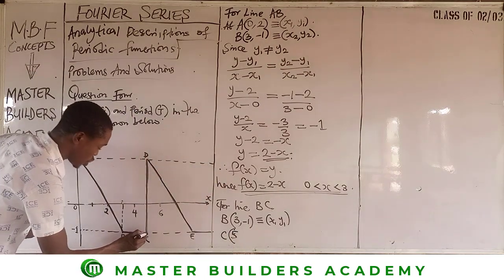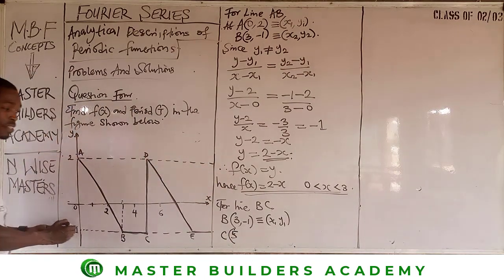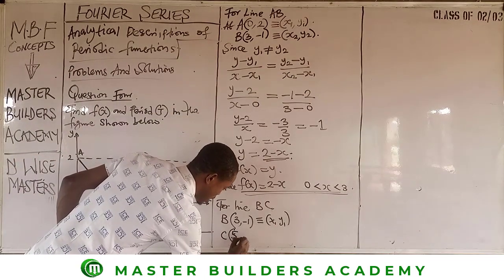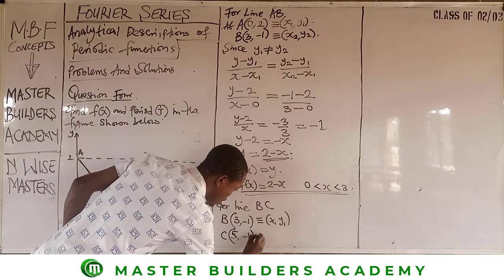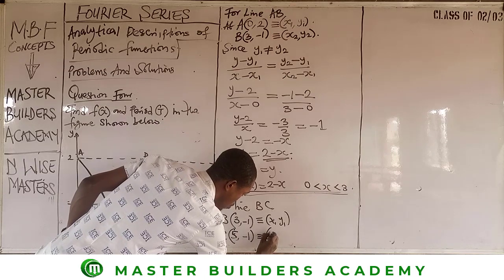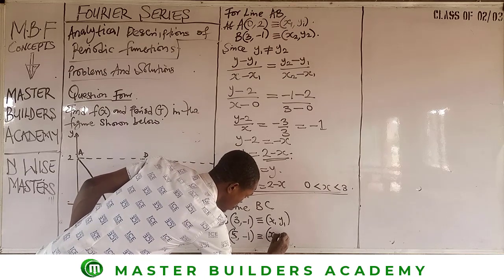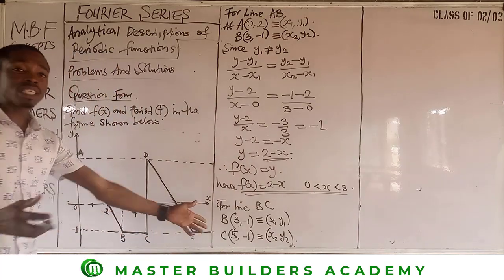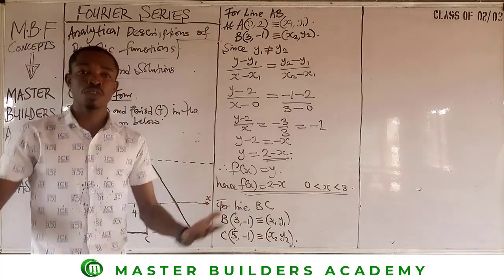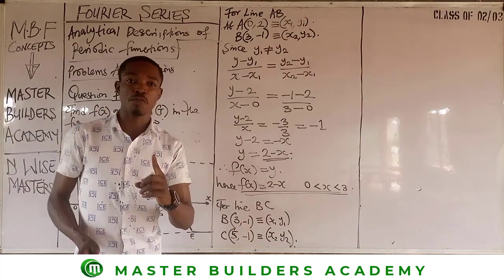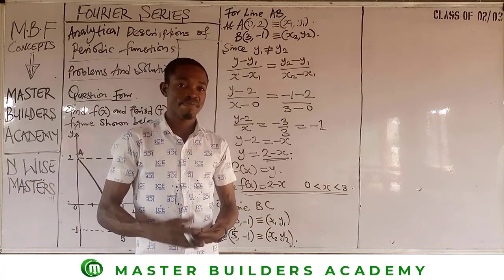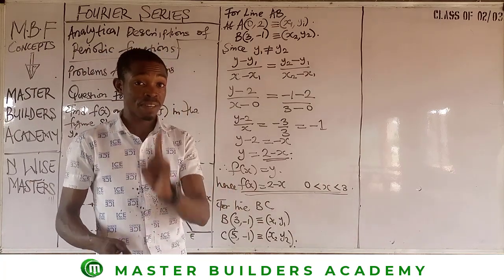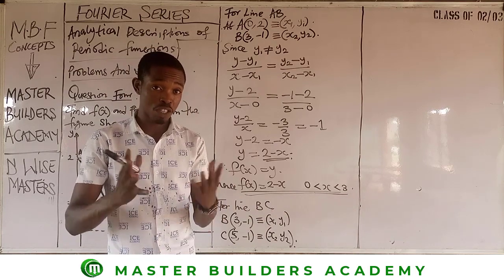And at this point, if we trace this again to the direction of y-axis, we equally have this as -1. And this is also equivalent to x2, y2. So guys, what is the next option? The next option is that we need to compare the two values of y. If they are the same, we are good to go. But if they are different, then we need to apply the equation of a straight line.